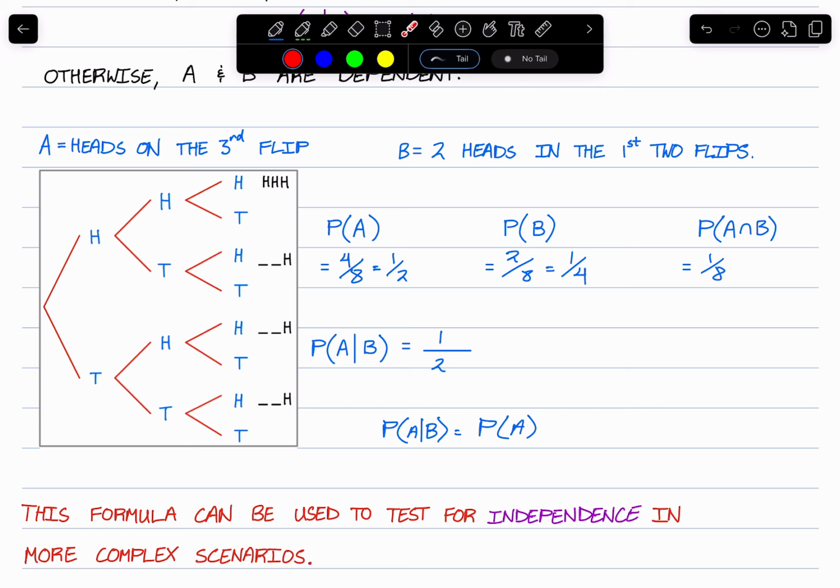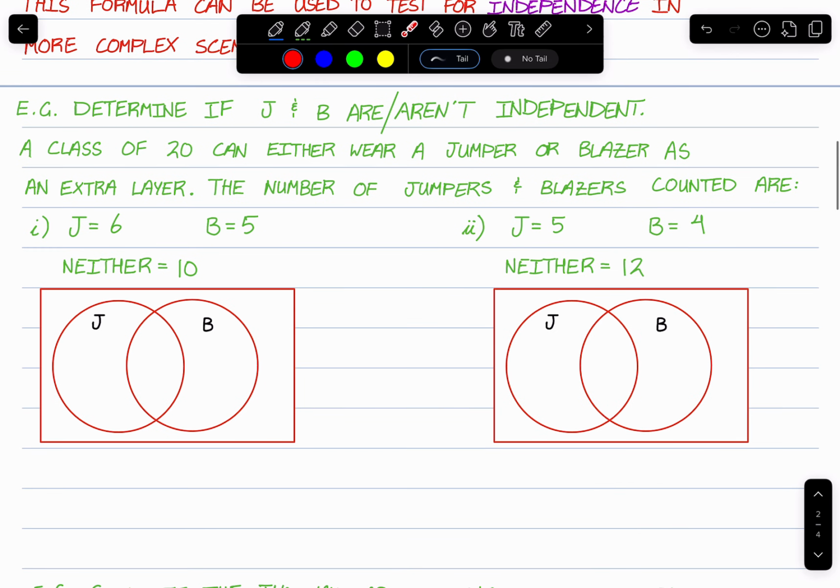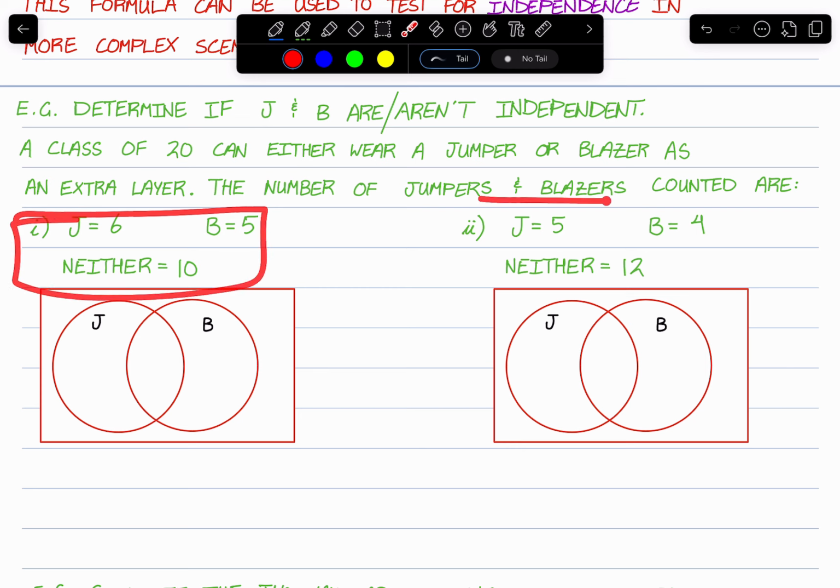Okay, so now this formula can be used to test for independence in more complex scenarios. So let's take a look at a scenario here. In this case, it's back to our jumpers and blazers like we did in the previous one. In this case, we only have a class of 20. But look, I've changed the numbers here such that, well, you'll see in a moment.